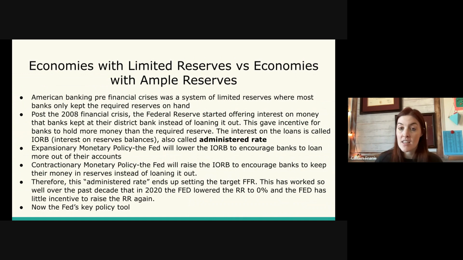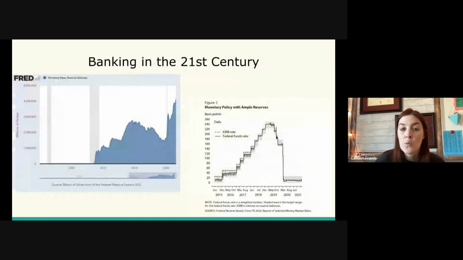And the key with this, and the only tool of an ample reserve system, is the administered rate. This is the interest rate that banks receive for keeping their money in the vault, which means banks now have incentive outside of just the requirement through the reserve requirement. They have incentive to keep more money naturally in the vault based on what the administered rate is. And overall, whether it's been raised or lowered, we can see here that since they started giving banks interest to keep money in the bank, the amount banks keep in their vault has definitely increased by a significant amount.